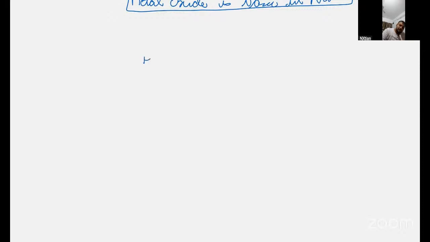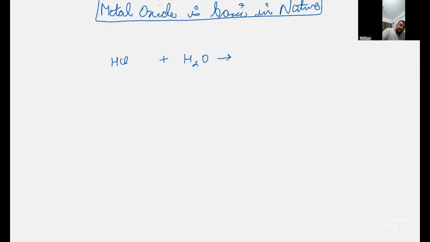Now, for example, if I take an acid like HCl, what does HCl do? When it comes in contact with water, HCl plus H2O, this HCl dissociates into H plus and Cl minus.